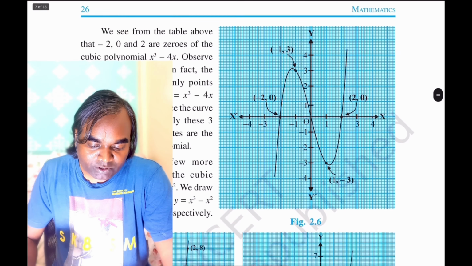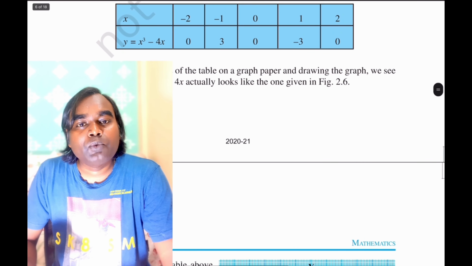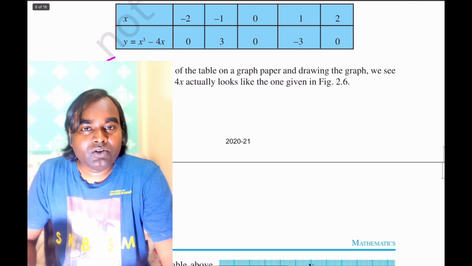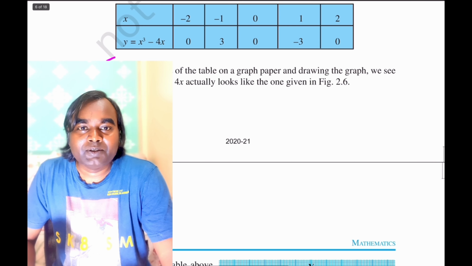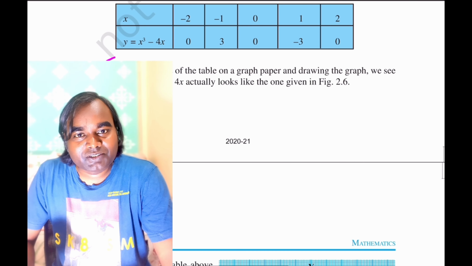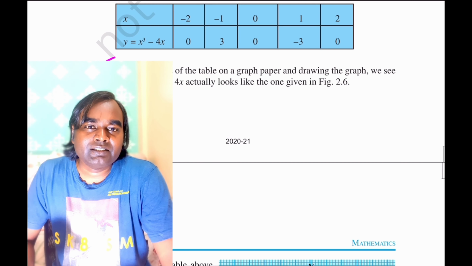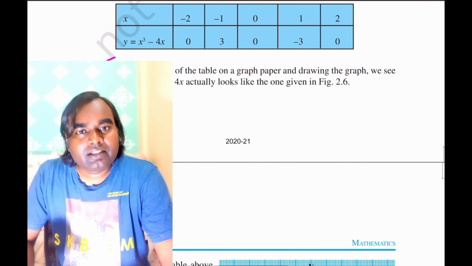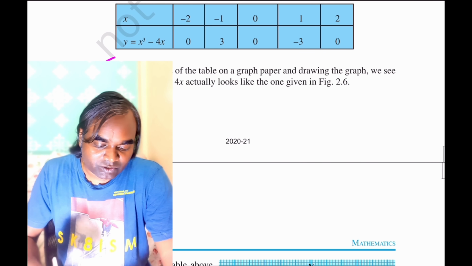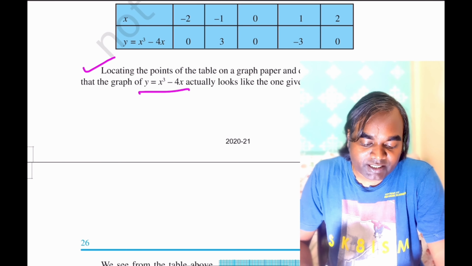Now discuss about the case of cubic polynomial. So cubic polynomials, as I told, will have 3 zeros. Yes, it may be possible that one of them may be coinciding, or that means they may be equal to each other. There are different cases. So let us take this case, y is equal to x cube minus 4x.